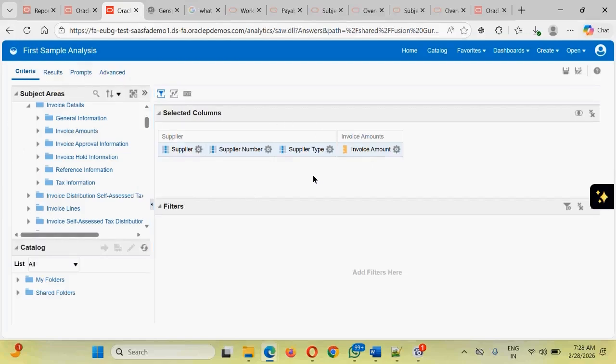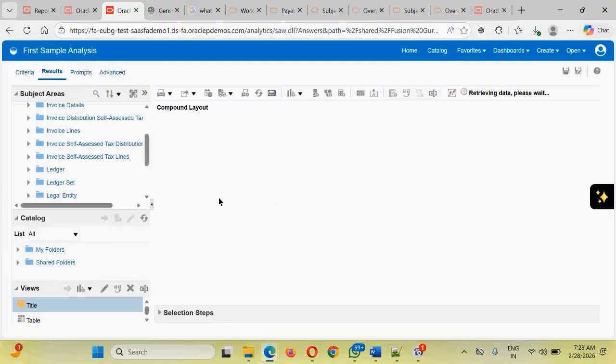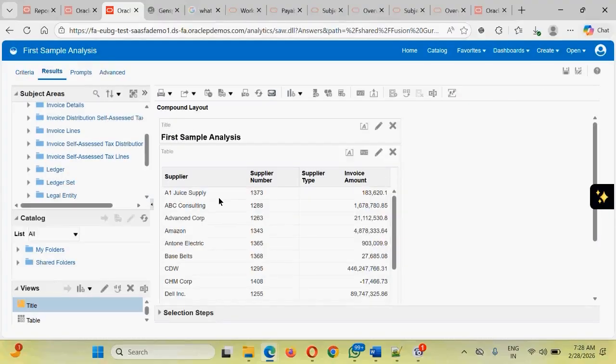Once you select these things, guys, you need to see and validate how the data has been displayed. The second tab is the result section. Click on the result section, and the data will be automatically displayed based on the data which is available. This is the way the report is there, and this is our first report.